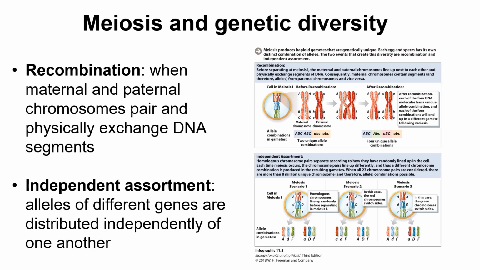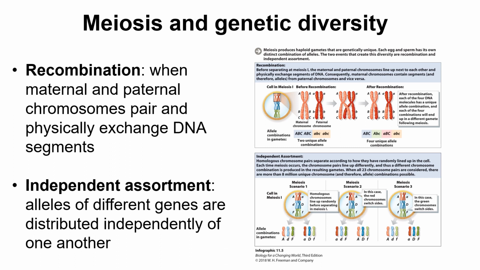So recombination is whenever the maternal and paternal chromosomes are physically touching each other and they begin to exchange alleles. So this happens during prophase 1 of meiosis 1. Independent assortment is when alleles of different genes are distributed independently of one another. And both of those, recombination and independent assortment, increase genetic diversity. And this happens during meiosis.